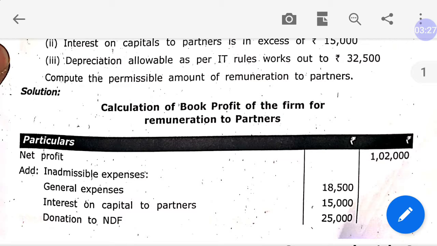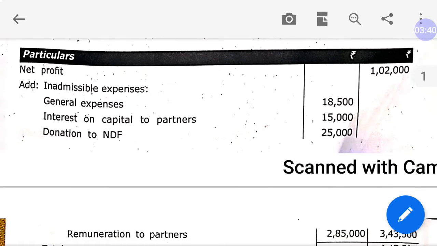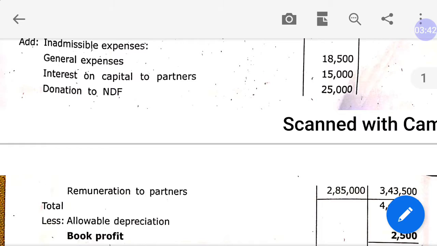Donation to National Defence Fund is not an expense of business. It's charity work and a moral duty of any firm. It is not a business expense, so it is disallowed. Remuneration to the partner: at first we will disallow the whole amount of partners' remuneration, because we have to calculate remuneration according to Section 40B.